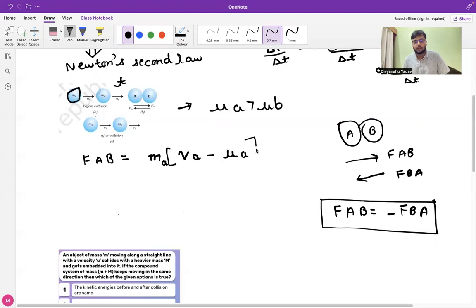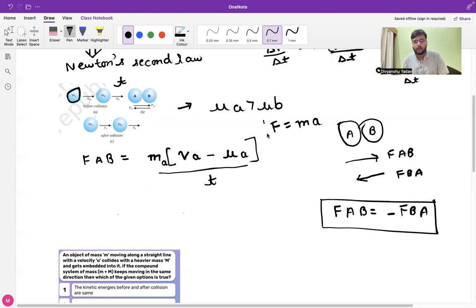And of course, we divide by time because we are finding the force. If you find any difficulty understanding this equation, you can simply start from this fundamental equation.